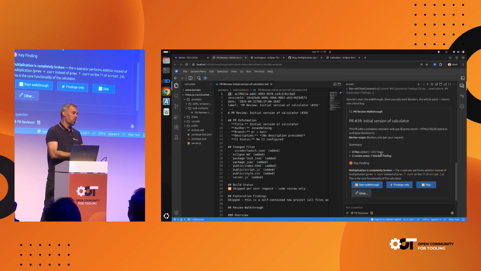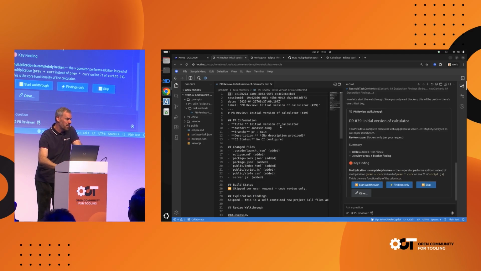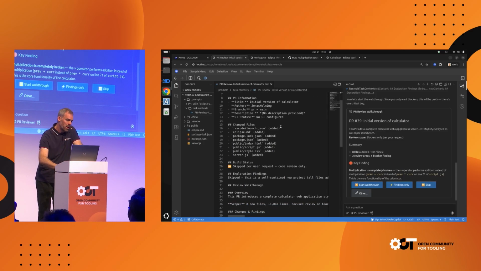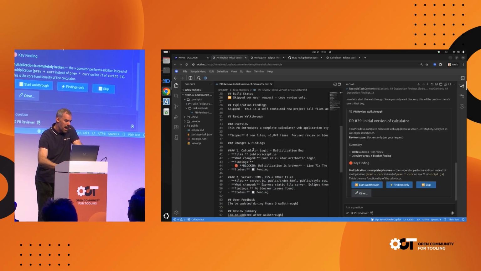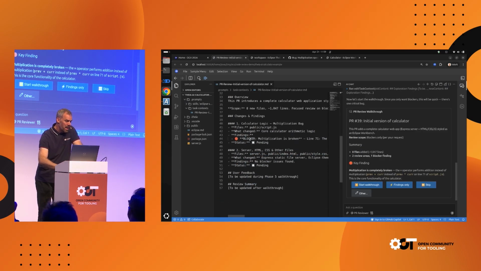So it will literally show me all the code and basically walk through the code with me together. To enable that, it creates a plan. And the plan is what we see here in the middle. For example, it contains all the files that have been changed, and then the findings. As we can see here in the middle, there's one finding.